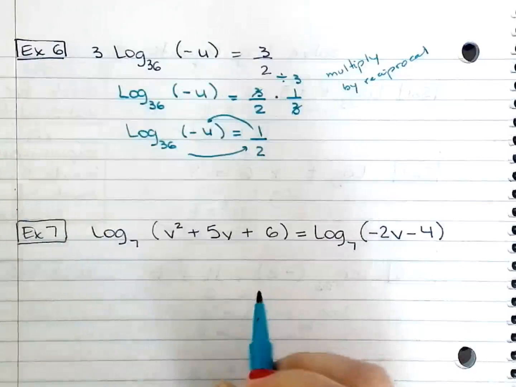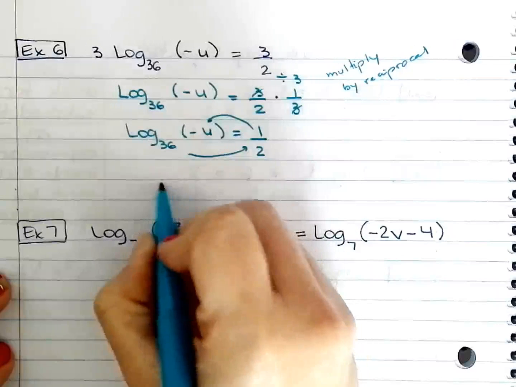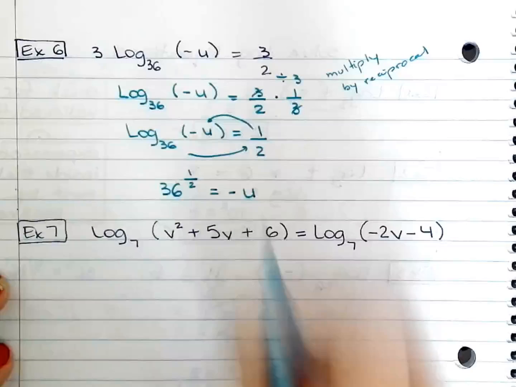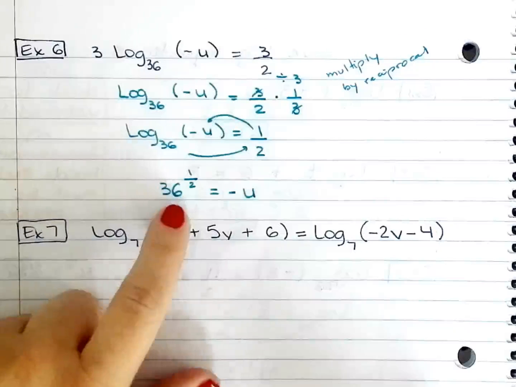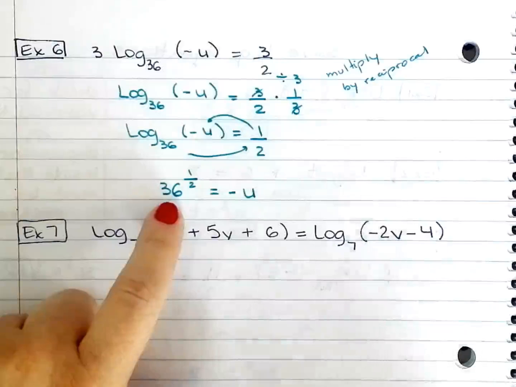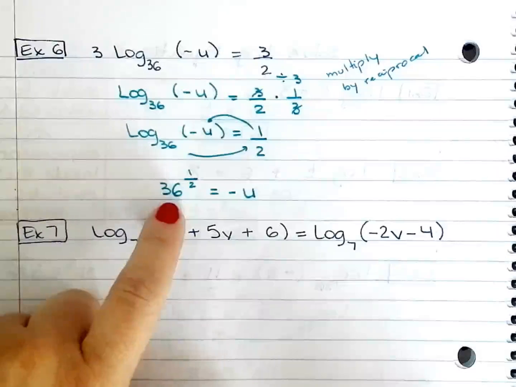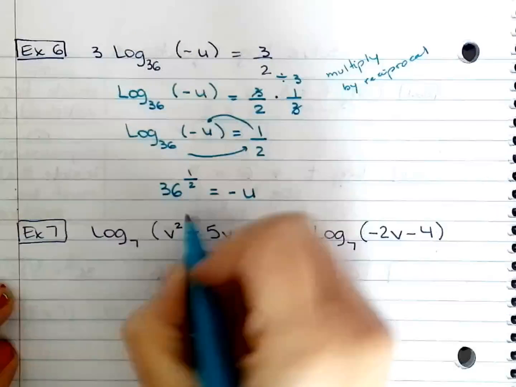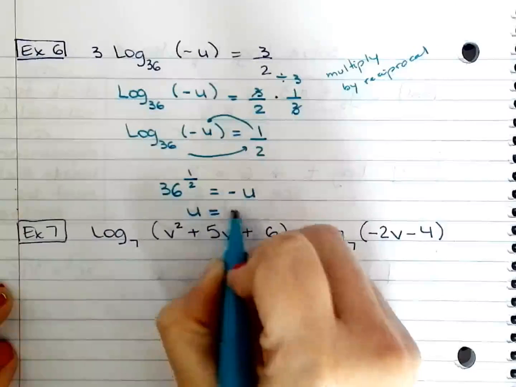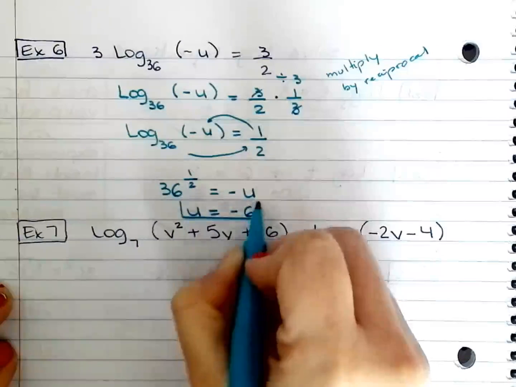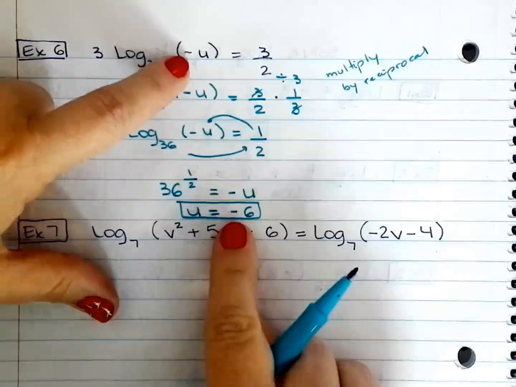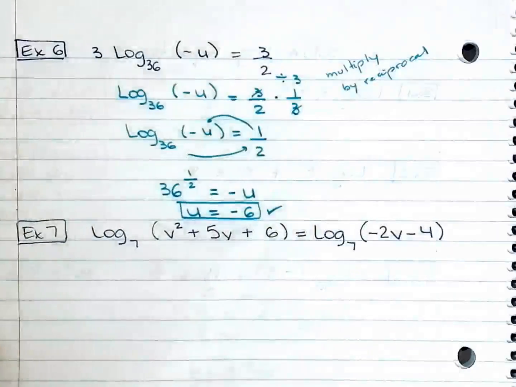Rewrite this as exponential: 36 to the power of 1/2 is negative u. At this point, you already know the rational exponent means the radical. So it's the same thing as taking the square root of 36, which is 6. Because it's negative, u equals negative 6. Plug it in. Two negatives make a positive on the argument. Therefore, this is true.